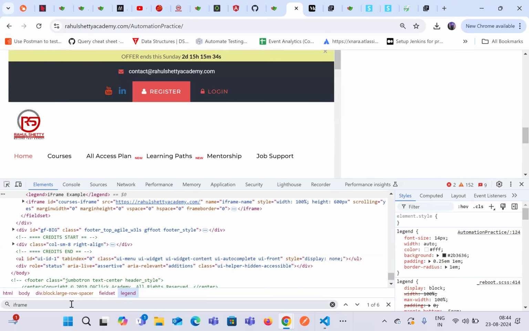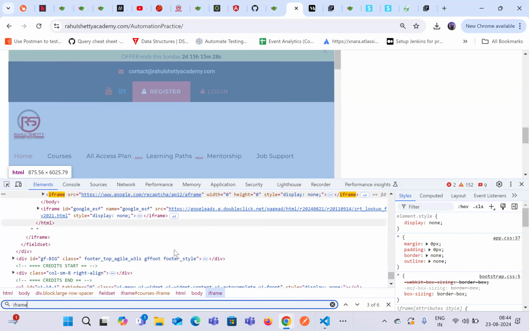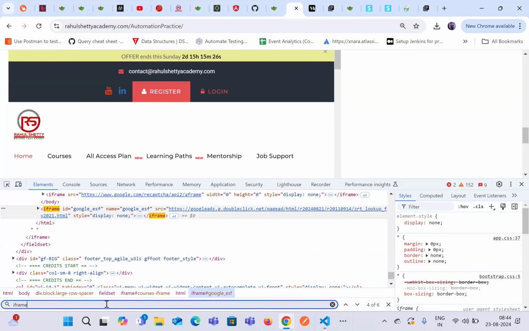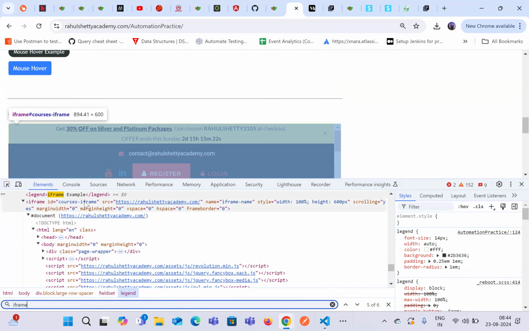Understood the concept of the iframe? Yes. Any confusion over here? Praveen, can you repeat one more time? Right.